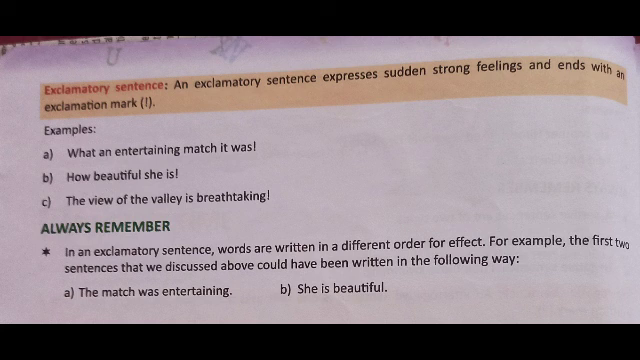For example, the first 2 sentences that we discussed above could have been written in the following way also. The match was entertaining. She is beautiful. But it does not give effect. So we can write, what an entertaining match it was. How beautiful she is. The view of the valley is breathtaking. So these are exclamatory sentences.